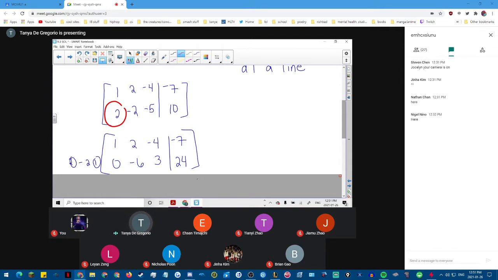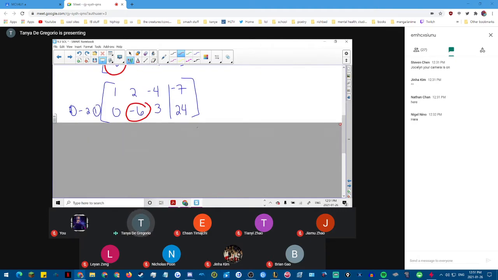Now, what's the next thing we want to do? Go ahead. I thought we would make the -6 a 1. We should. Absolutely. Make the -6 a 1. I was going to do it in one step, that's why it's in 2 steps. But yes, we're going to make that -6 a 1, and we're going to make that top 2 a 0. Very good. Okay, so how would I make that? What should I do with that row? Take a look at that row: 0, -6, 3, 24.